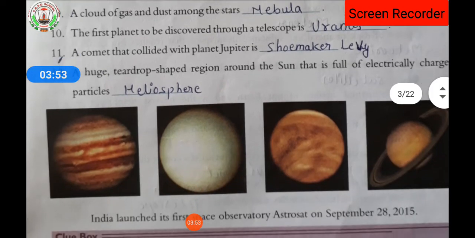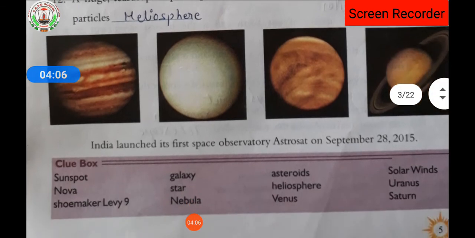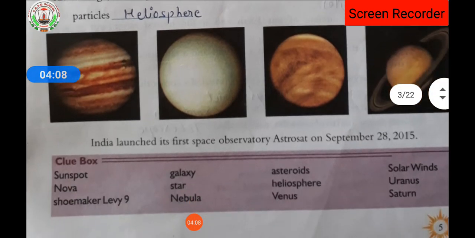Clear? So here the diagrams of the planets are being given. India launched its first space observatory Astrosat on September 28, 2015. Okay, here the clue box is being given. If any doubt is there, you can look at the clue box and answer the following fill-ups in the above.